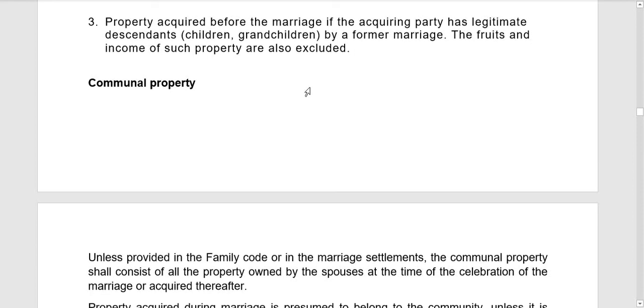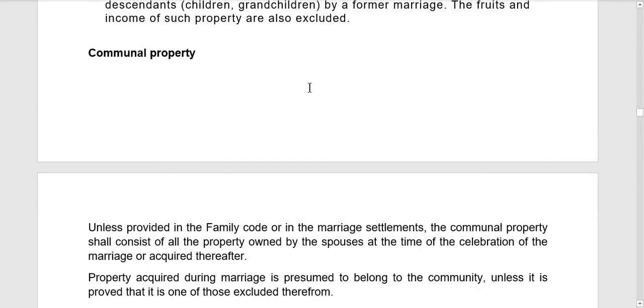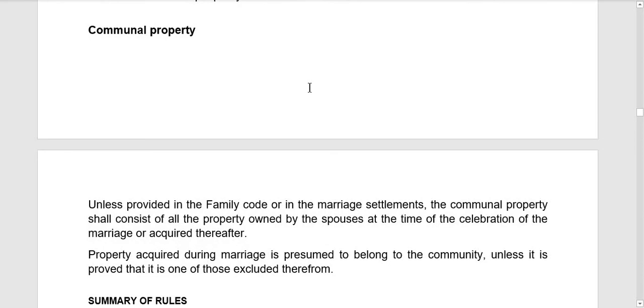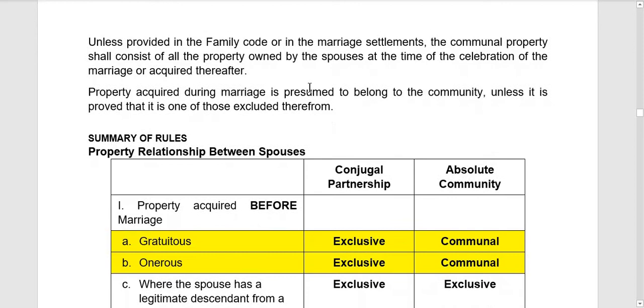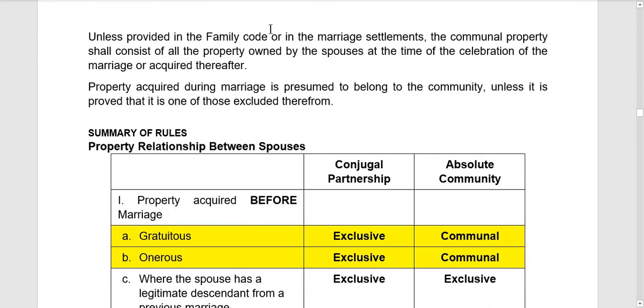So ano naman yung mga communal, or community property ng spouses kapag yung regime is absolute community of properties. So unless provided in the family code or in the marriage settlements, the communal property shall consist of all the properties owned by the spouse at the time of the celebration of the marriage or acquired thereafter.